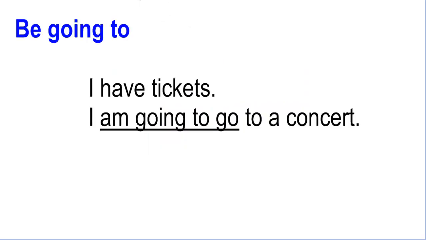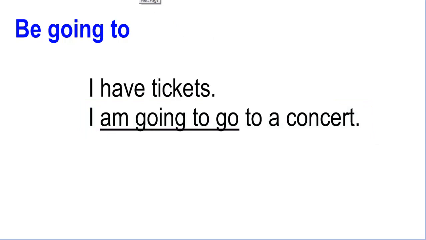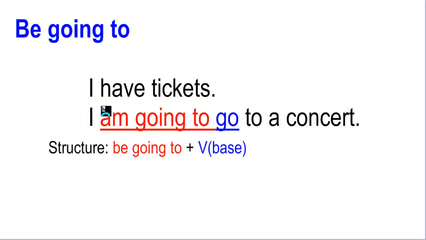First, we have be going to. Okay, for example, here we have this idea. I have tickets. Okay, I have tickets in my hand in this moment for a concert. So I am going to go to a concert. It's part of my plan. It's part of the activities that I want to do. So in this case, we are using the structure be going to and the verb in base form.